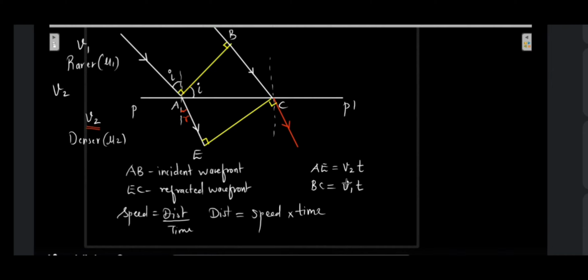Now in this case, AE and BC will not be equal. The distances traveled by them will not be equal. Why? Because the speed is different. The speed in the second medium is different and the speed in the first medium is different. That is why the distances traveled will not be same.